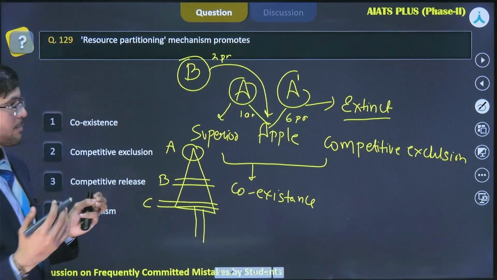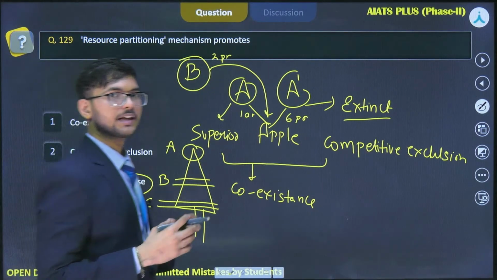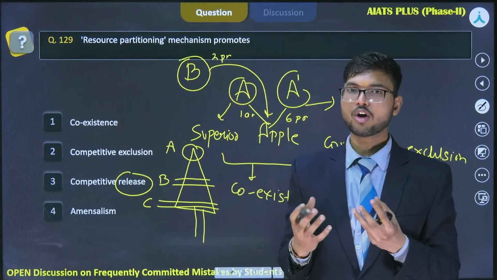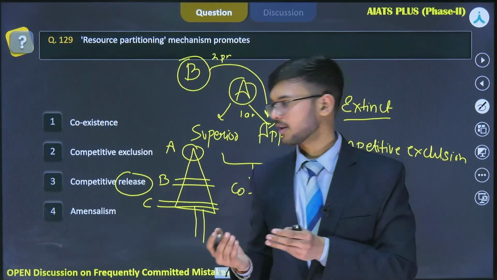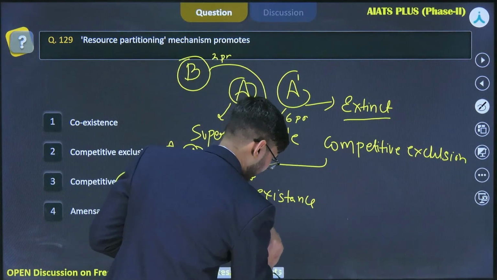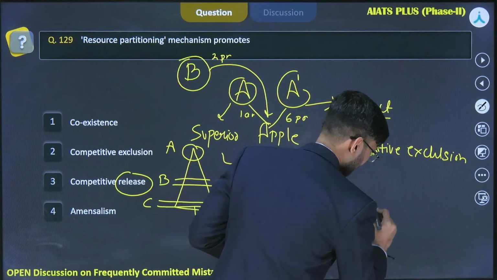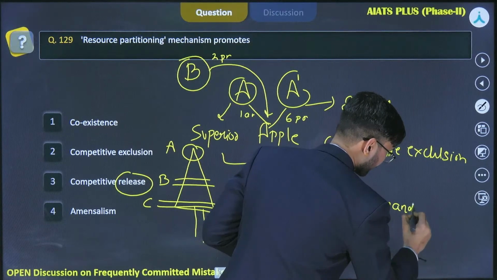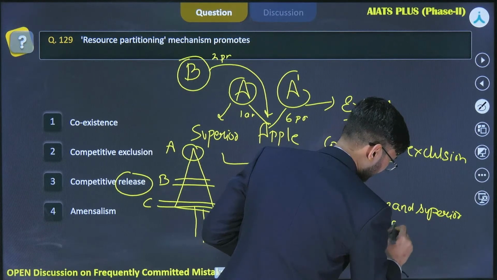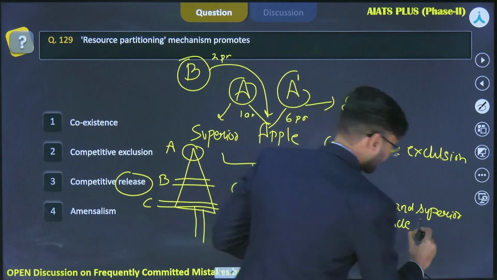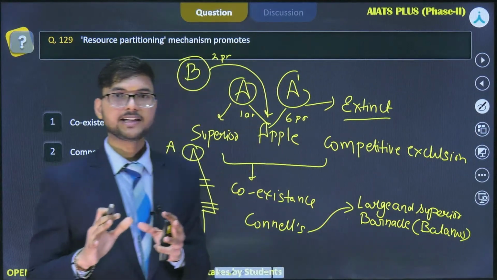Now if we talk about competitive release, Connell did an experiment in Scotland and found that large and superior barnacles, called Balanus, are present in the intertidal area.